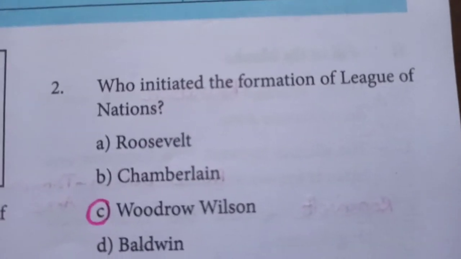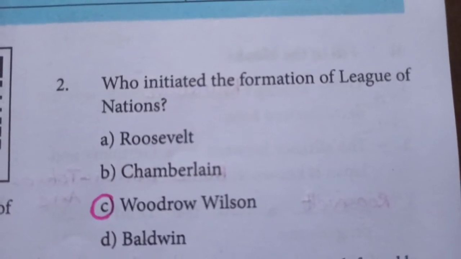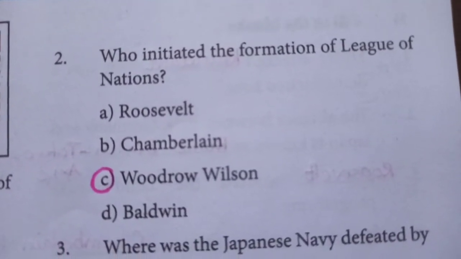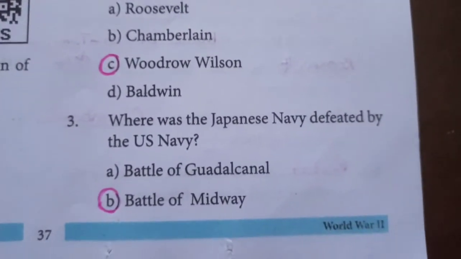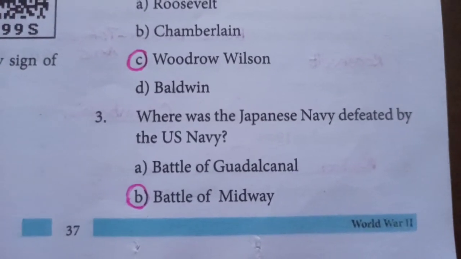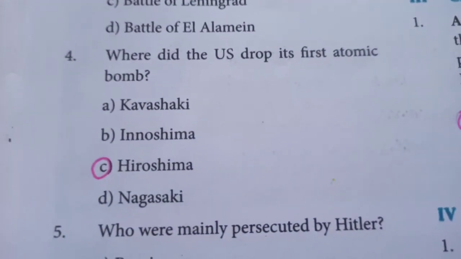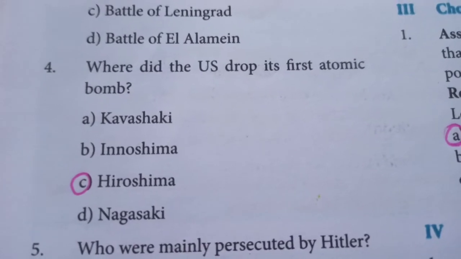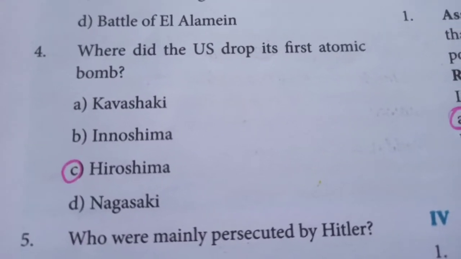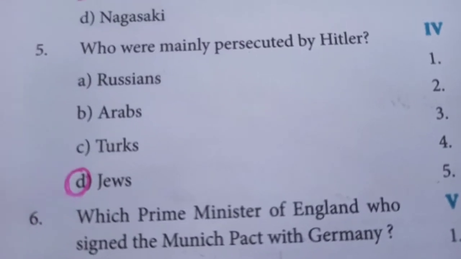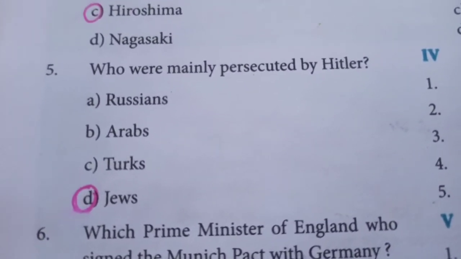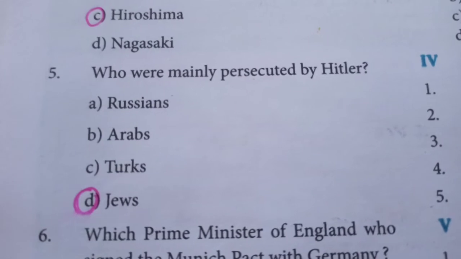Second question, who initiated the formation of League of Nations? Answer is C, Woodrow Wilson. Third question, where was the Japanese Navy defeated by the US Navy? Answer is B, Battle of Midway. Question number 4, where did the US drop its first atomic bomb? C, Hiroshima.